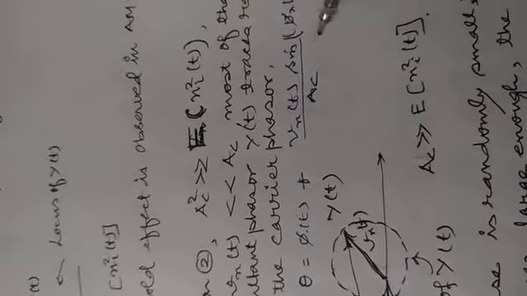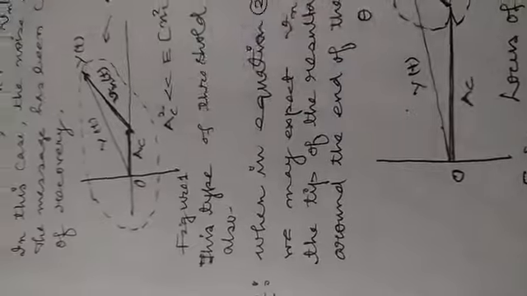We can see it mathematically: theta of t is equal to phi of t plus Vn of t sin of phi n of t minus phi of t, divided by Ac. So this expression and the earlier expression have different relations.